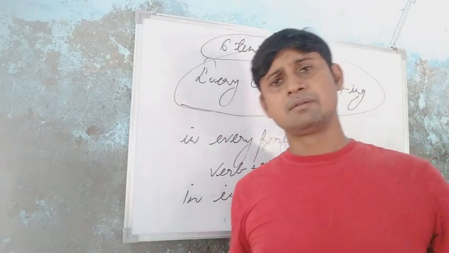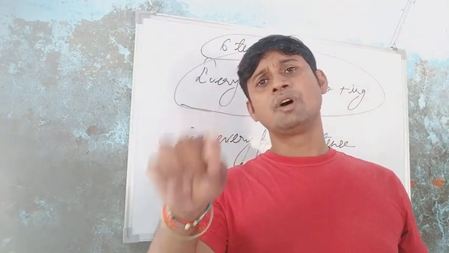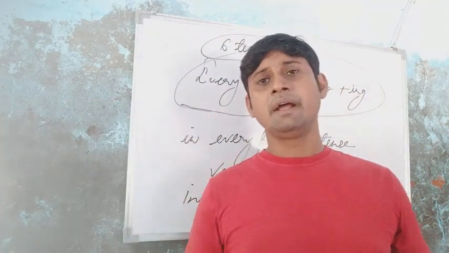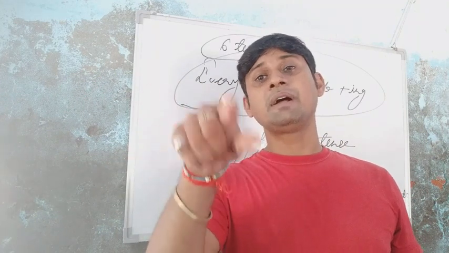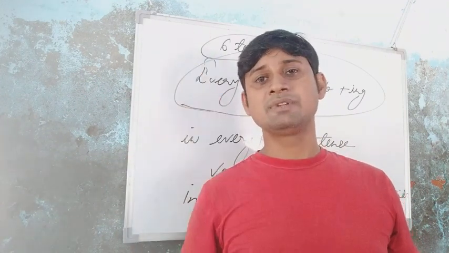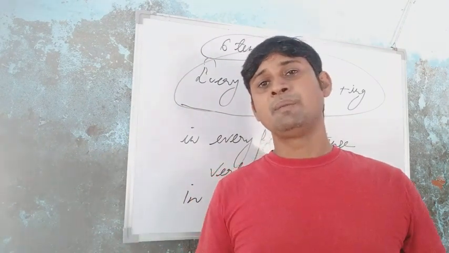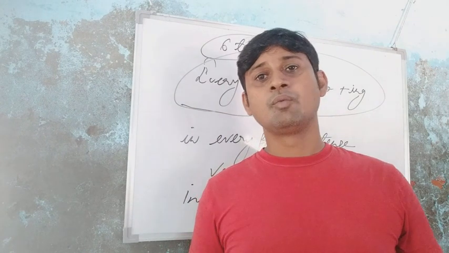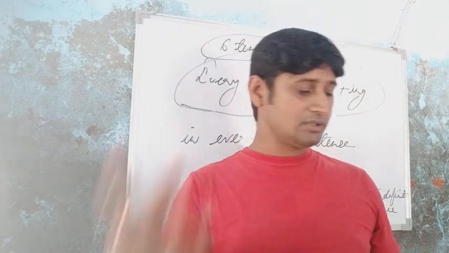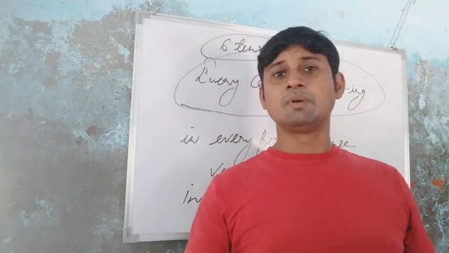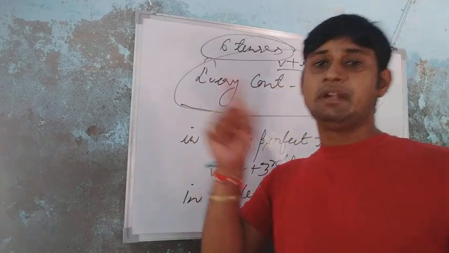And every perfect, we use verb plus third form. And in every indefinite, except past indefinite affirmative sentence, we use verb plus first form. But in past indefinite affirmative sentence, we use the verb plus second form. Okay, students. So now I am going to teach you the first tense, present indefinite tense.